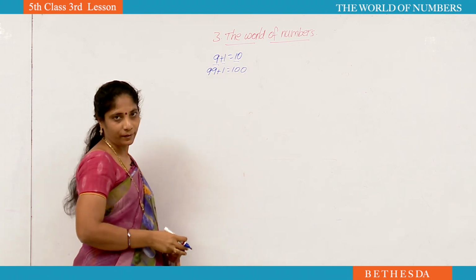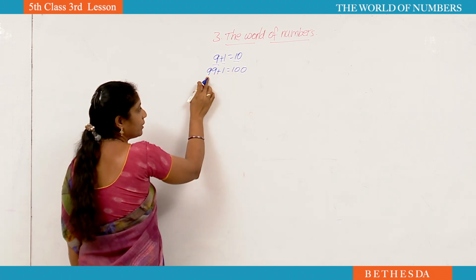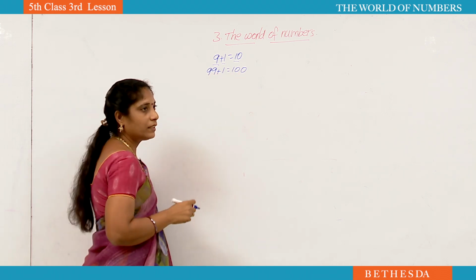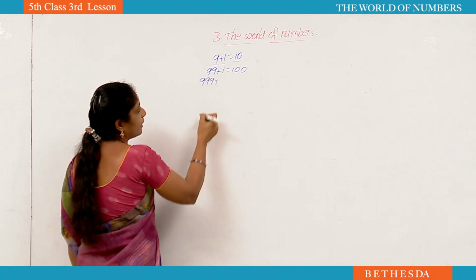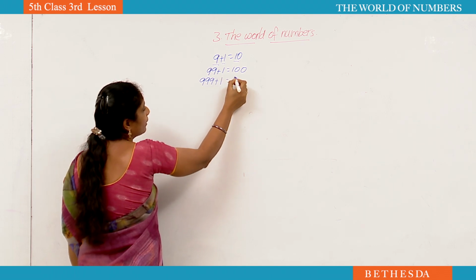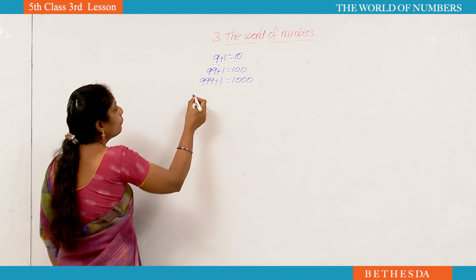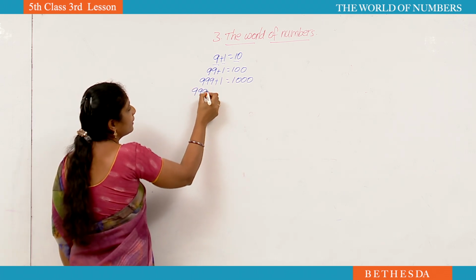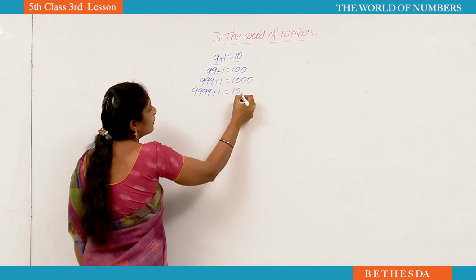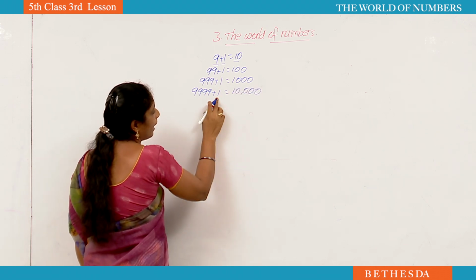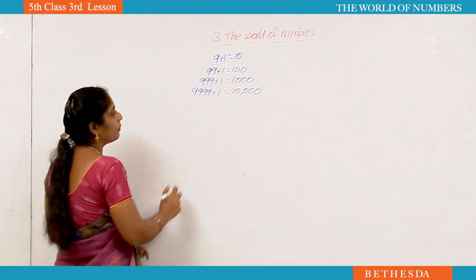We will get 100. Here we will get the 3 digit number. If you add 1 to the largest 2 digit number, we will get a 3 digit number. Next, the 3 digit greatest number is 999. If we add 1 to that number, we will get a 4 digit number. If you add 1 to the greatest 4 digit number, we will get a 5 digit number.